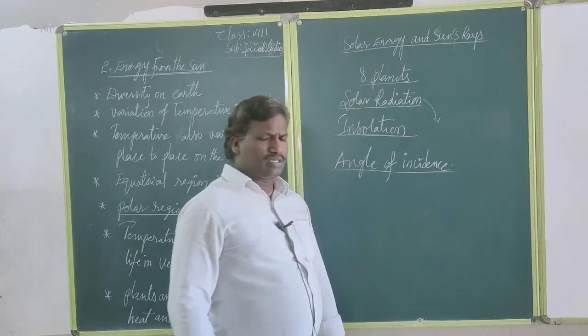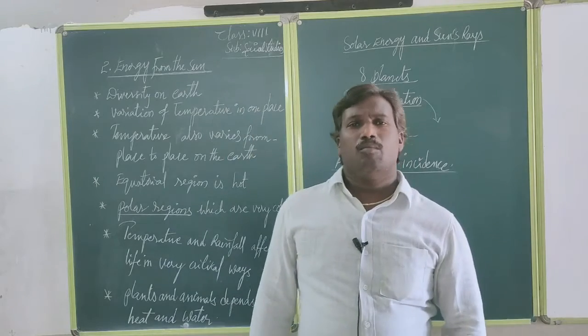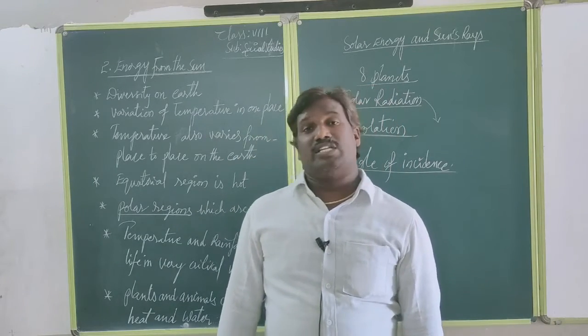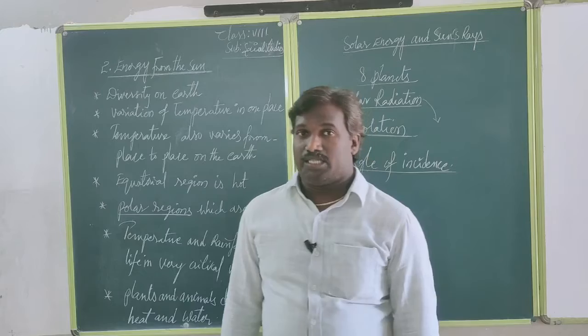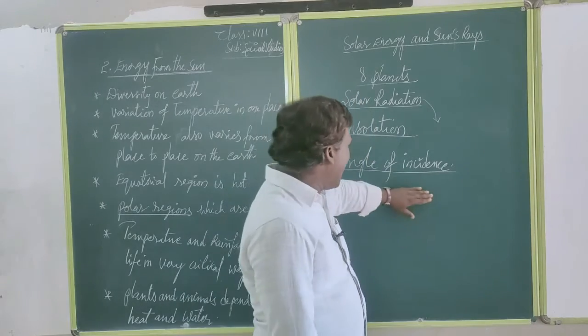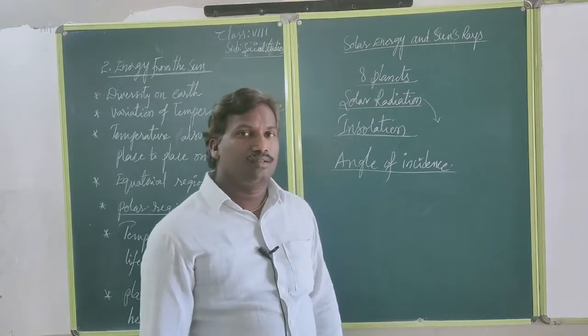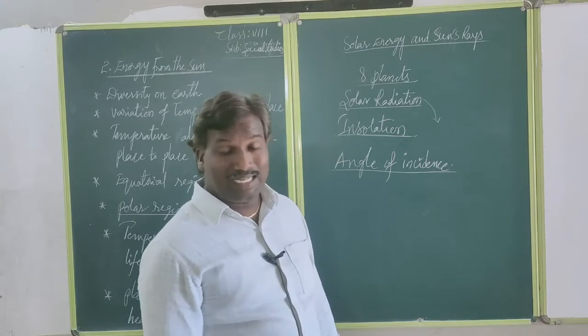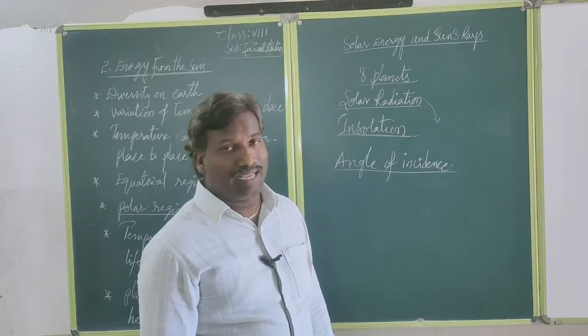Generally, we observe that the equatorial region has more temperature and the polar region has low temperature. According to the angle of incidence, see how sun energy is falling on Earth.